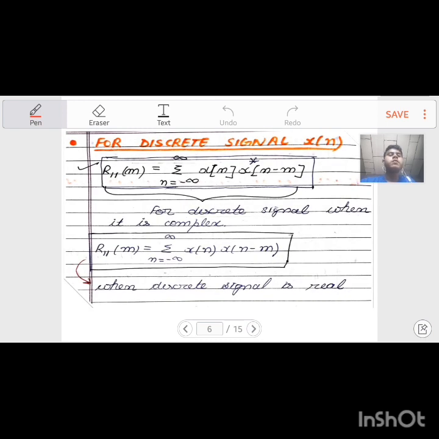Now the mathematical expression for the autocorrelation function for a discrete energy signal. When the energy signal is discrete and complex in nature, then the autocorrelation function is given as r11(m) equals the summation over n from minus infinity to infinity of x(n) x conjugate (n minus m). See, we are using the conjugate. And the formula changes when x(n) is a discrete as well as real energy signal. Then the formula changes to r11(m) equals the summation over n from minus infinity to infinity of x(n) x(n minus m). We are not using the conjugate here, mark it.